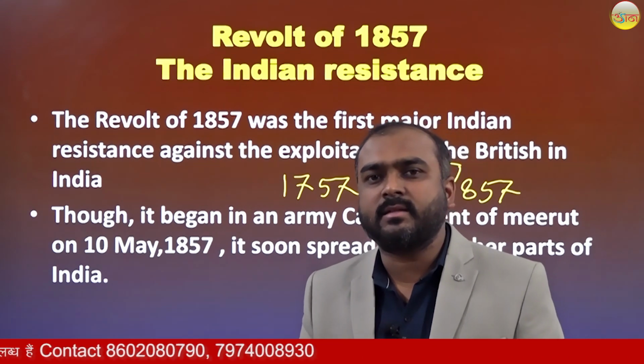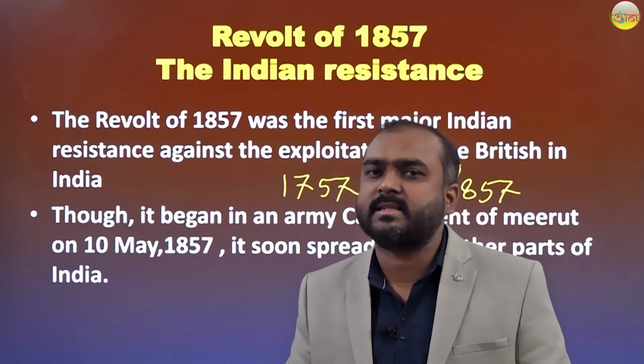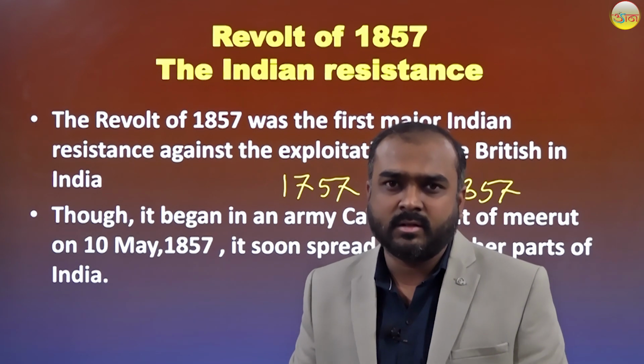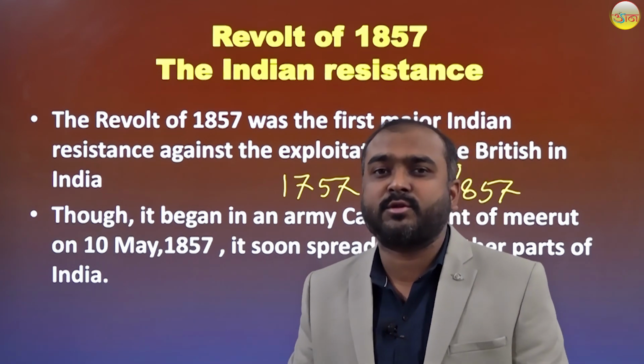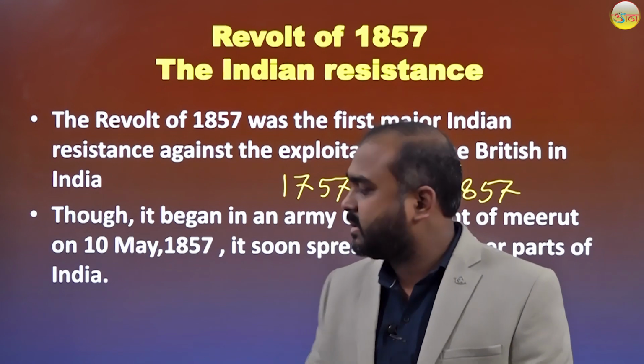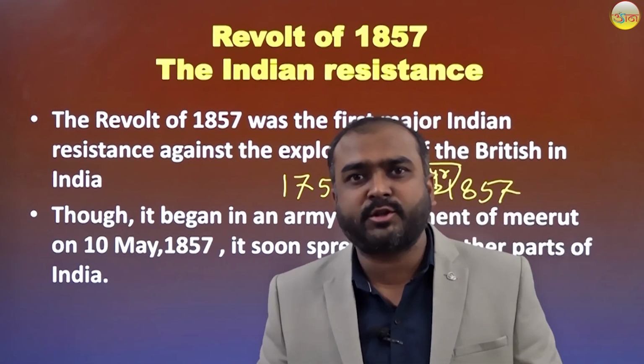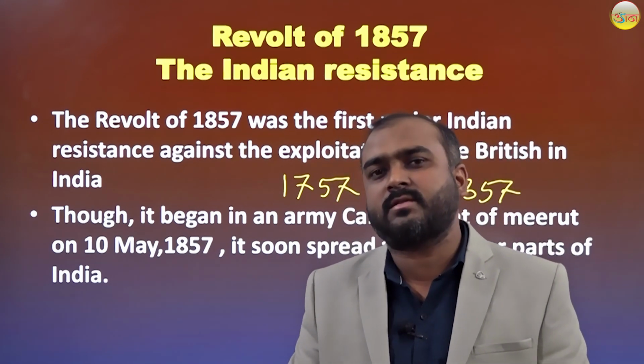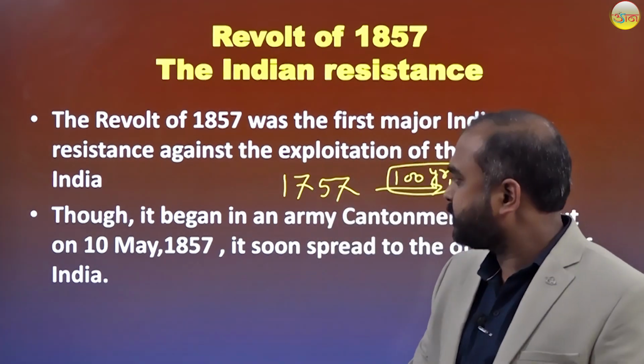This exploitation raised the dissatisfaction of the Indian people, which further turned into the Revolt 1857. So ultimately, the exploitation of Indians was the major cause of this revolt.